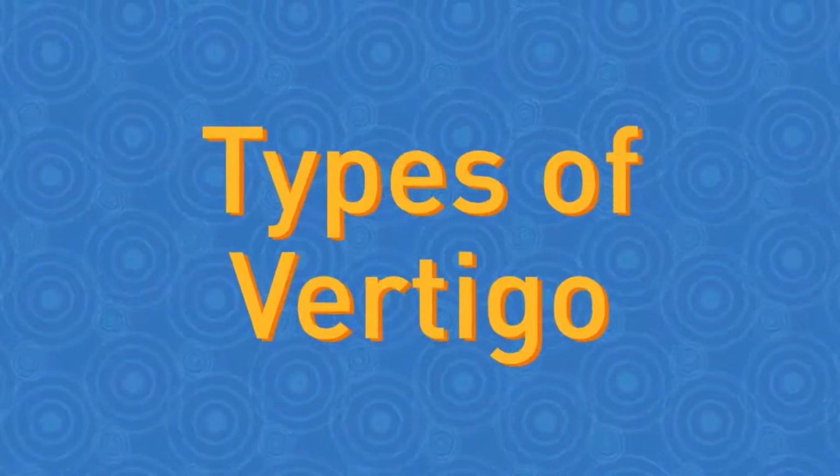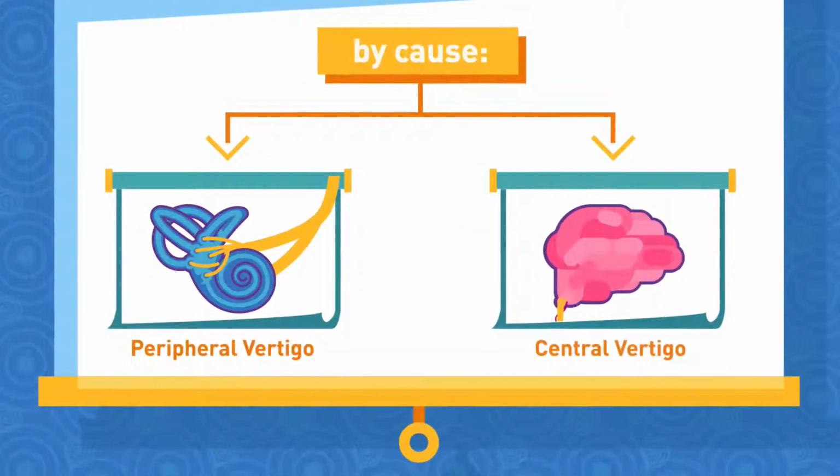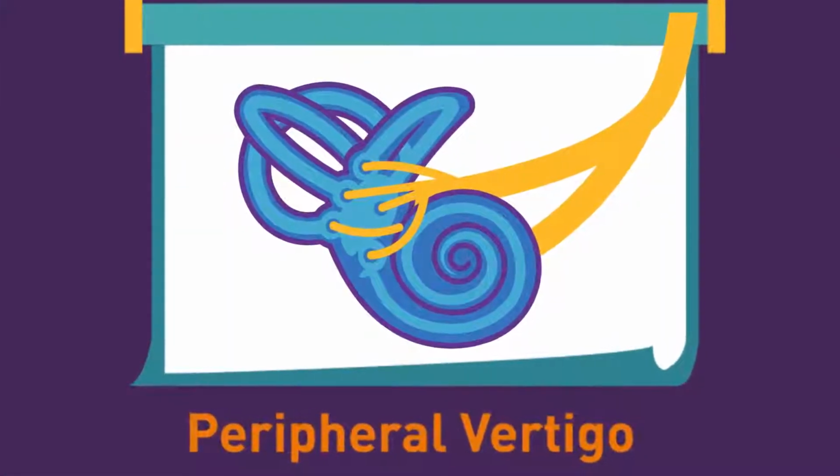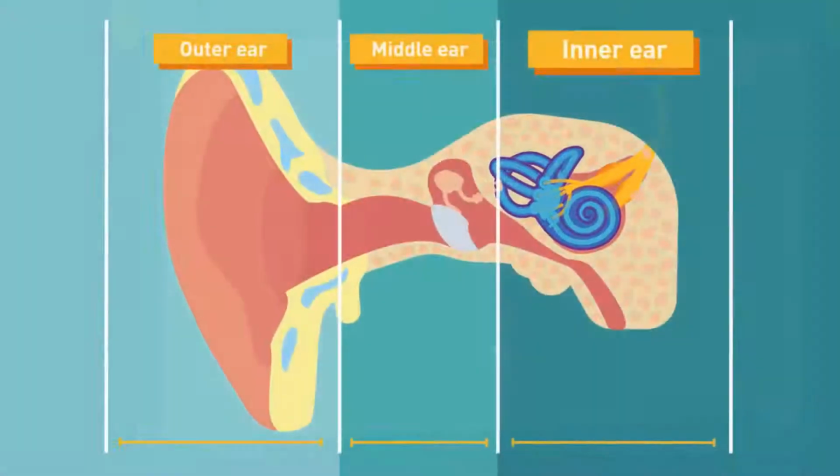Types of vertigo. There are 2 possible causes of vertigo: peripheral vertigo and central vertigo. Peripheral vertigo. Peripheral vertigo refers to the disorders that involve disturbances in the inner ear.